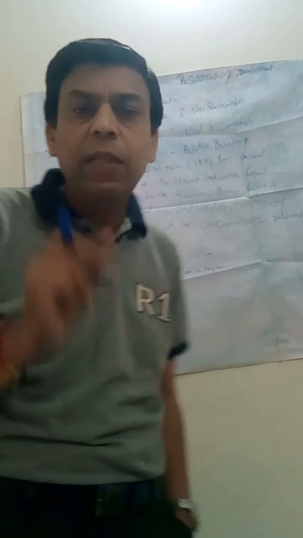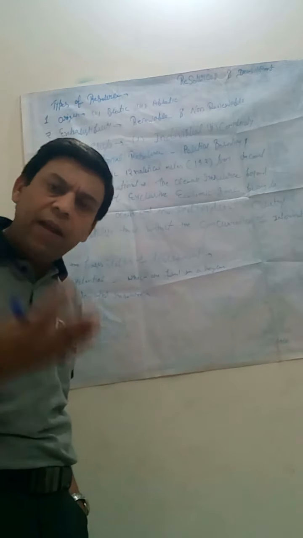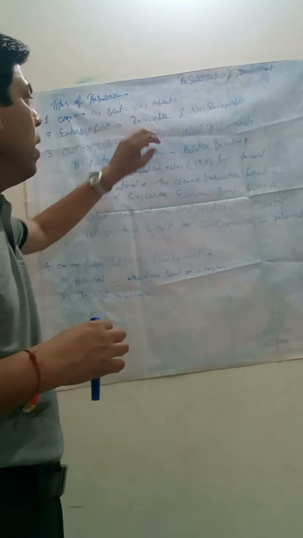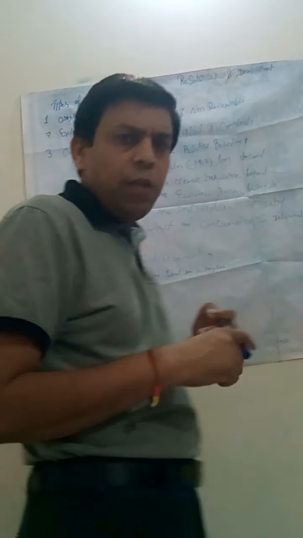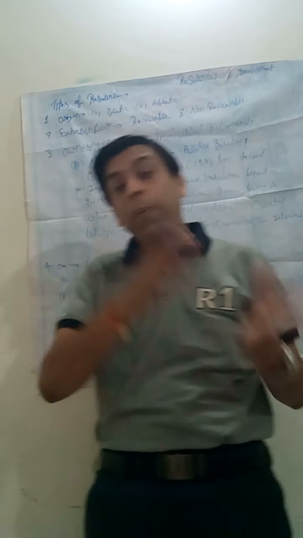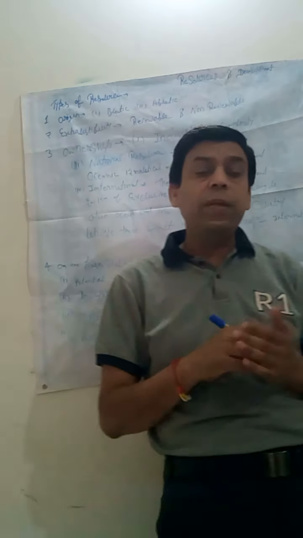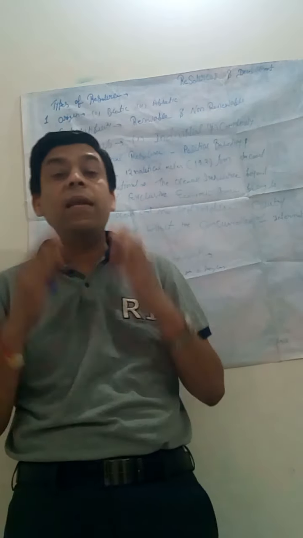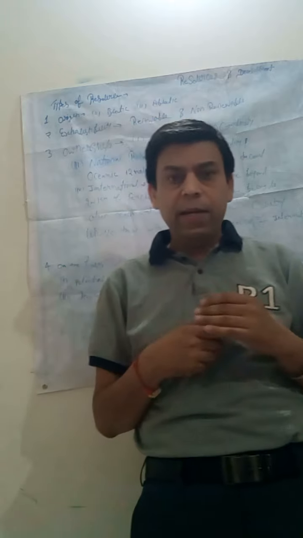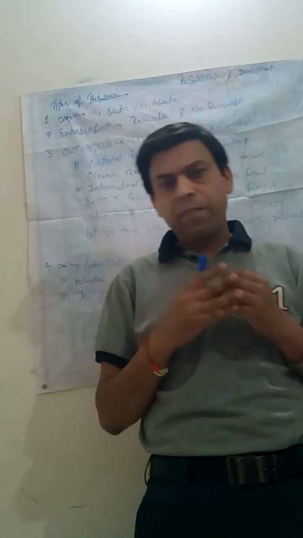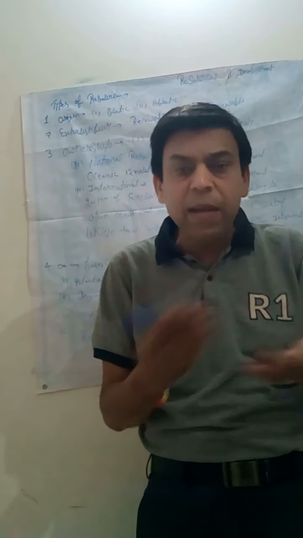On the basis of ownership, there is the third type of resource. On the basis of ownership, we can define resource again in four types. First, individual resource. Dear student, individual resource and private resource are the same. Individual resource means those resources which are connected to a particular person or a particular family.